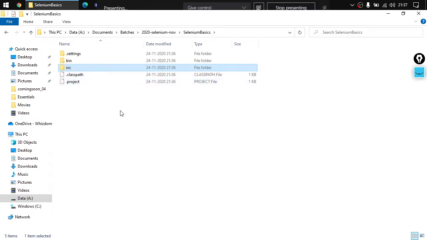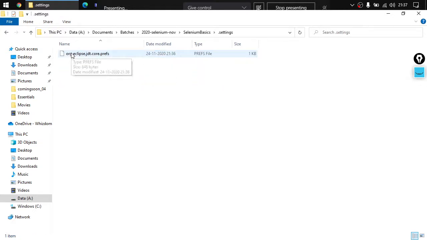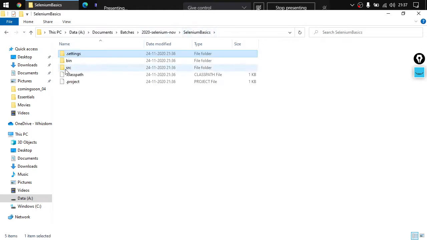What are these things? The .classpath and .project files carry the configuration for the project, information about this current project, and the settings folder also carries some information about the project. There are two main folders that we require, the source and bin folders.